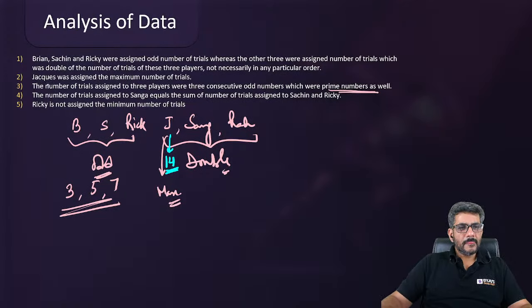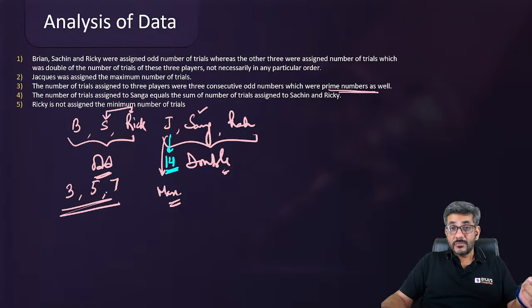Let's move ahead. The number of trials assigned to Sangha, that is this person, equals the sum of the number of trials of Sachin and Ricky, that means these two people. So basically, two of these numbers add up to the number of trials of Sangha, and that is double of one of these numbers. Of course, that's only possible with 3 plus 7 equal to 10, right?